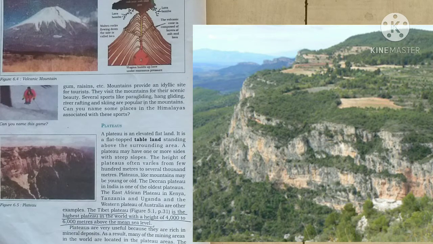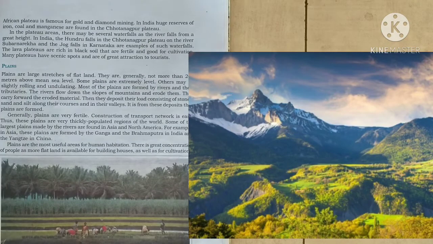The plateaus which have black soil are good for growing crops like cotton and other cash crops. So extensive farming is done on such soil present on the plateaus. Now we will turn towards the plains. What are the plains and what is the importance of plains? Now see about the plains.